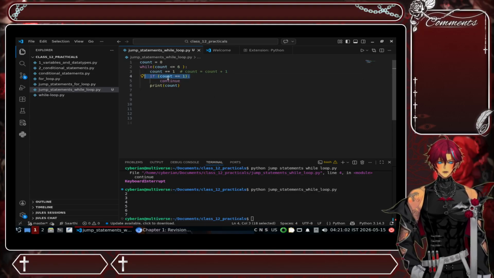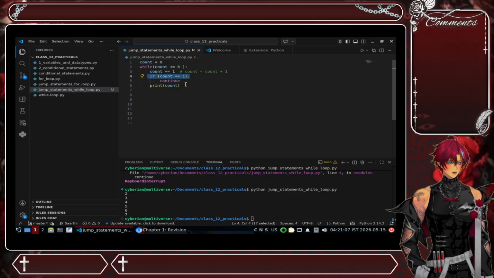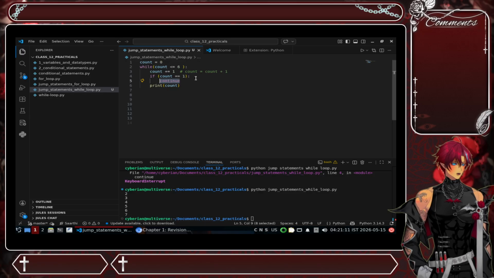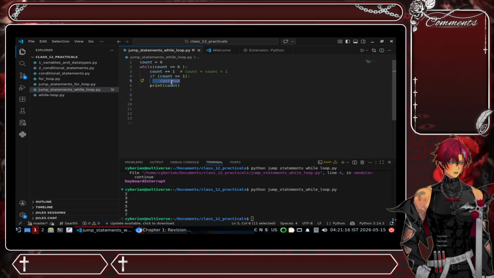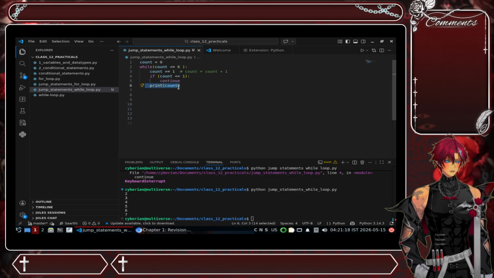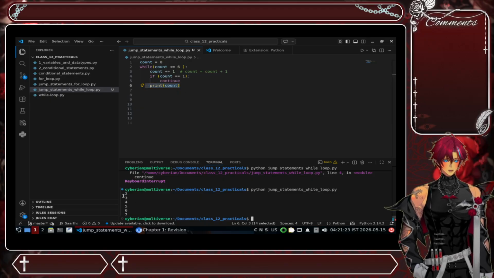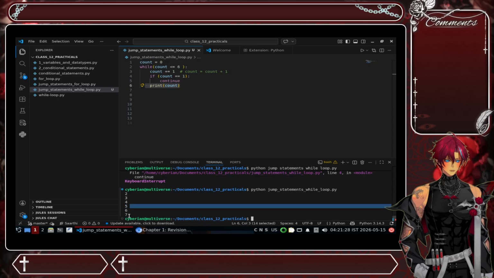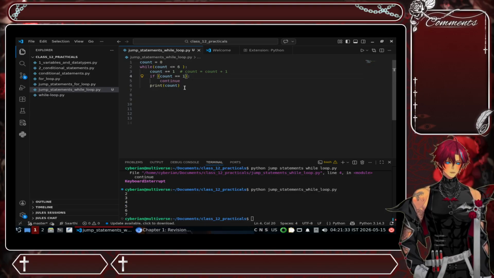Now it checks whether the count is equal to 1 or not. It is not 1, right now it is 2. So this conditional continue will not continue, and then it will print the count itself. So now we have printing starting from 2 in here, and then you have 3, 4, 5, 6, and 7, right? That is how your continue works.